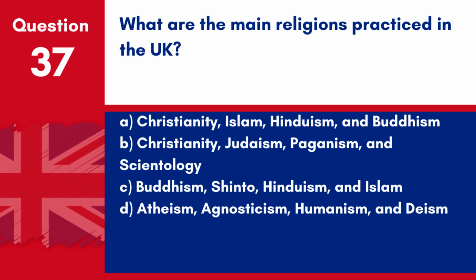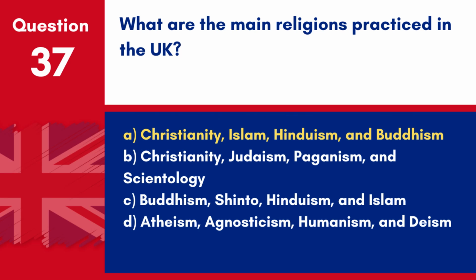Buddhism, Shinto, Hinduism, and Islam. D. Atheism, agnosticism, humanism, and deism. Answer. A. Christianity, Islam, Hinduism, and Buddhism. The main religions practiced in the UK are Christianity, Islam, Hinduism, and Buddhism.